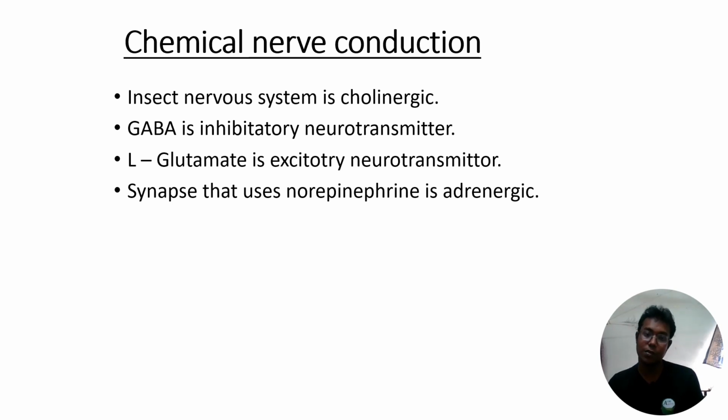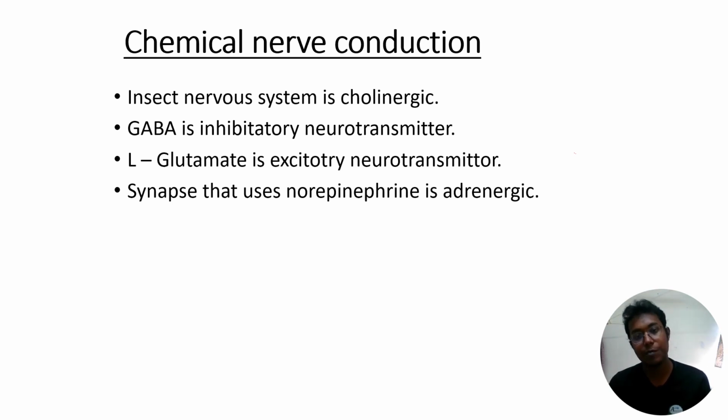Okay. First point: the insect nervous system is cholinergic. Why cholinergic? Because acetylcholine mainly acts as the neurotransmitter in the insect nervous system. Then another type of neurotransmitter is GABA.